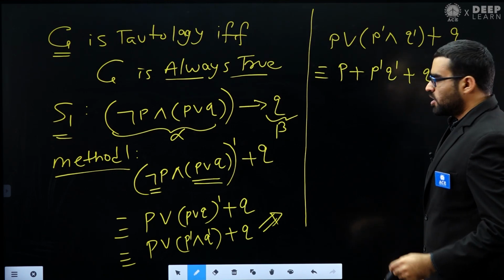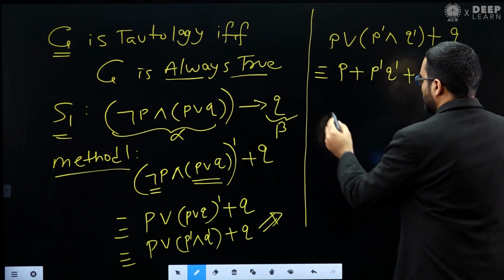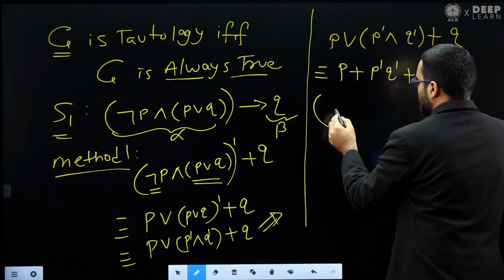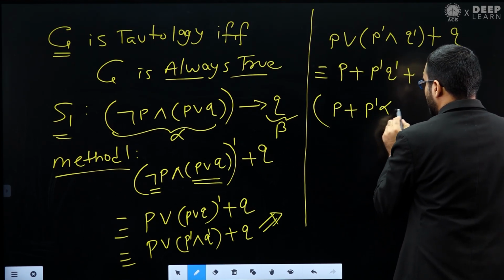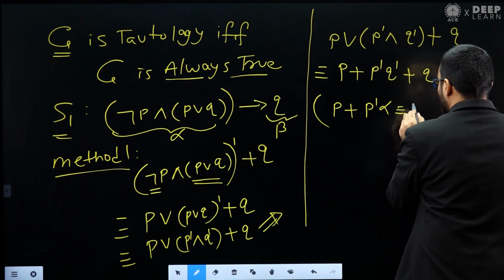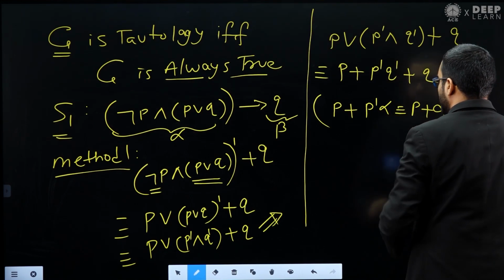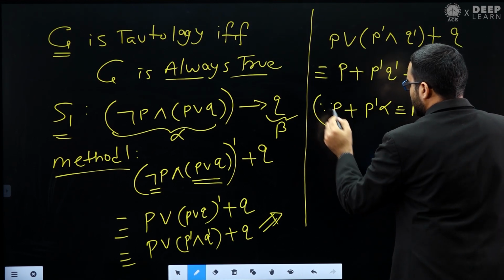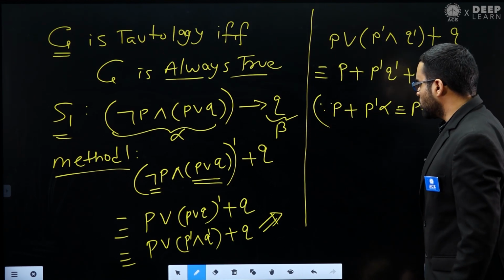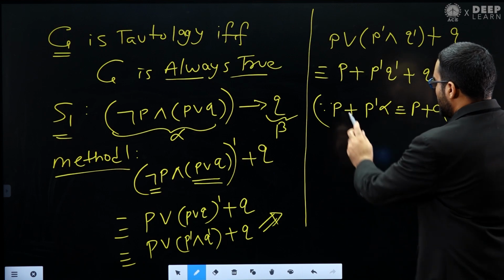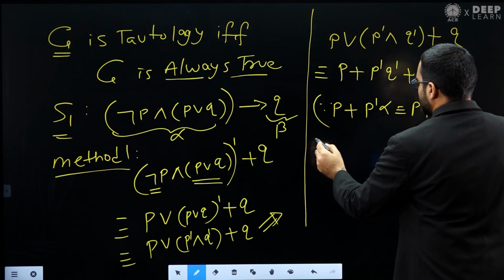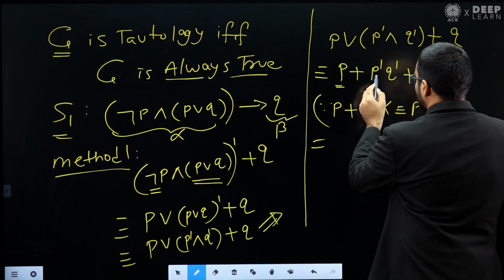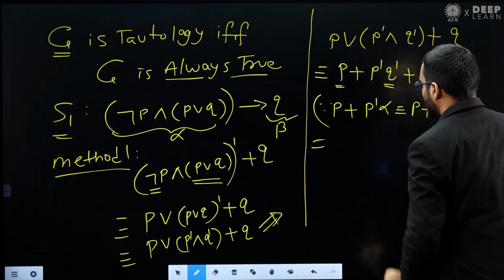And also in propositional logic we have a formula. Let me write it down here. We have a formula which says that P plus P dash alpha is basically equal to P plus alpha. This is a very standard formula in propositional logic. So we can apply this here. We have P plus P dash alpha, this Q dash is our alpha.